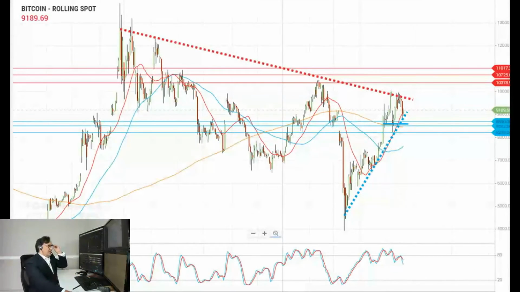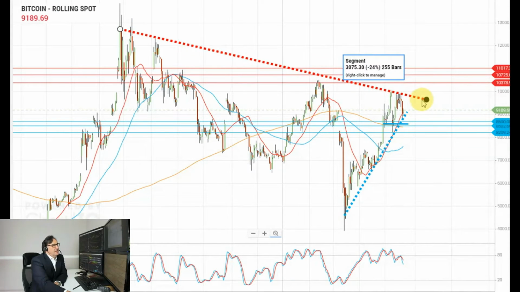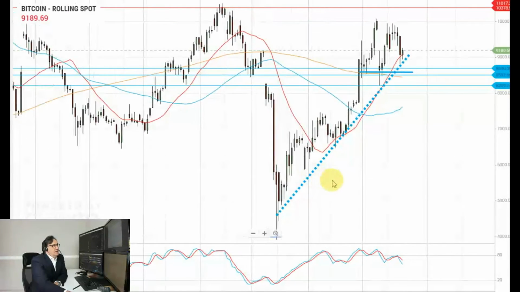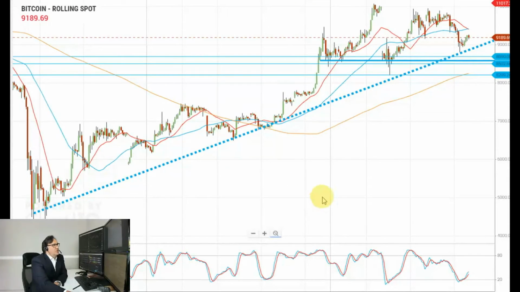This is a daily chart for Bitcoin. We can see that Bitcoin is attempting to break out higher, but it's currently capped by this falling resistance trend line. I will quickly move into a shorter intraday time frame, a 4-hourly, for a closer look at the price action.